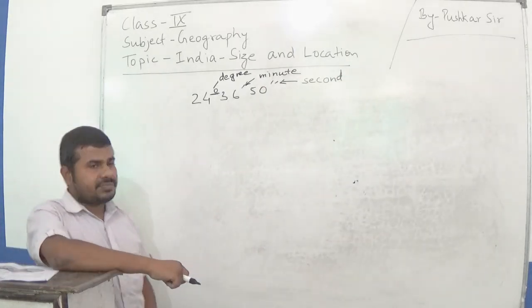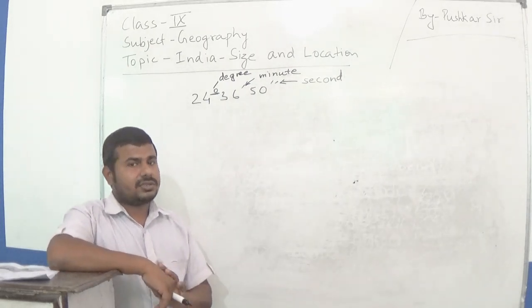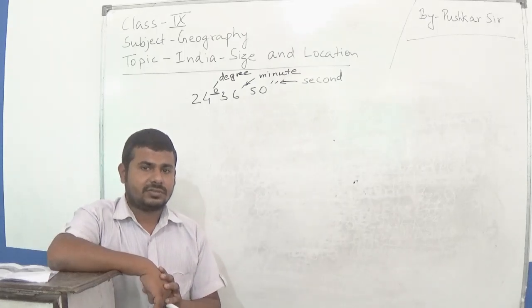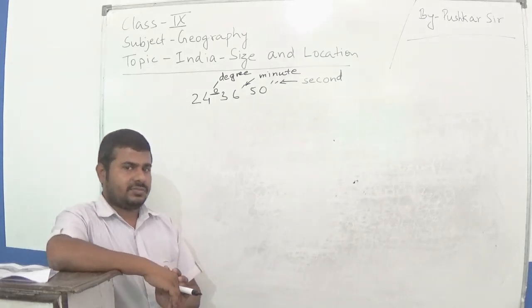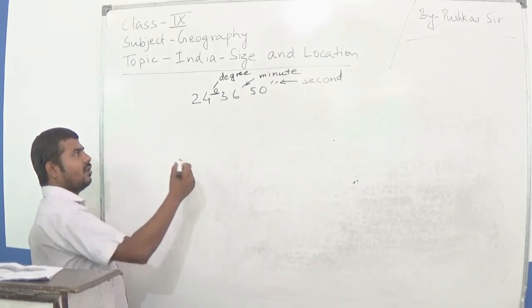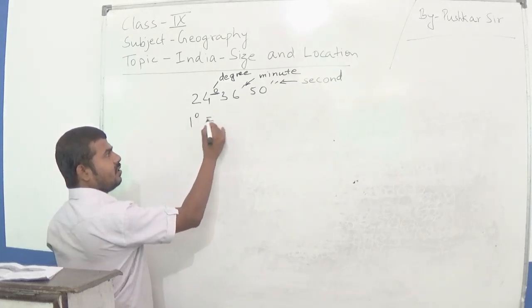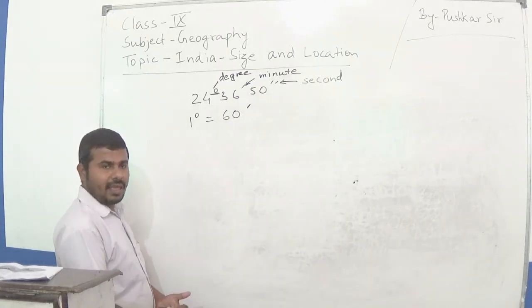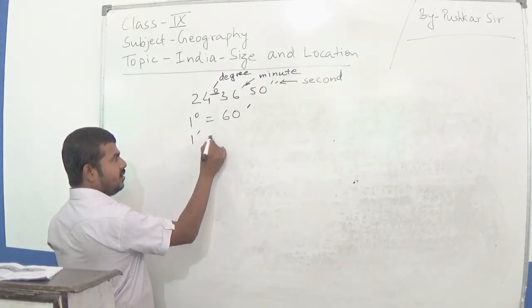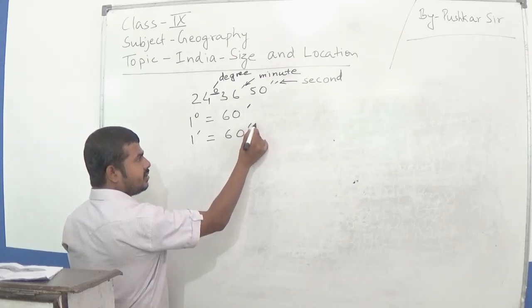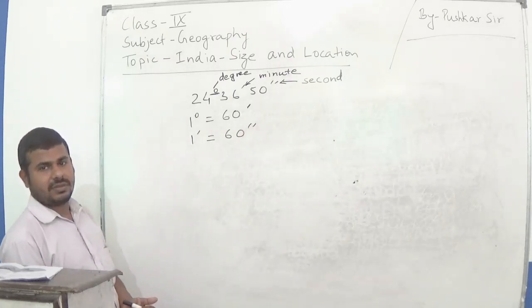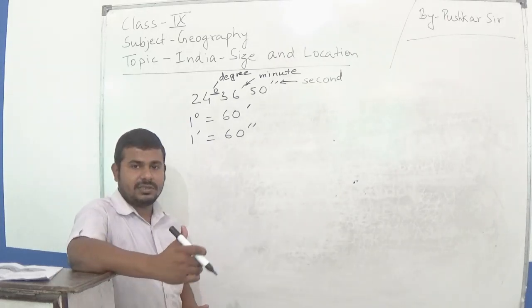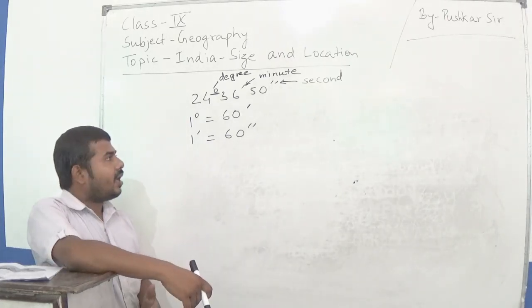Now what is the relation among these signs? Let me show you. 1 degree is equal to 60 minutes. 1 minute is equal to 60 seconds. Now, I think you have understood how to read this.